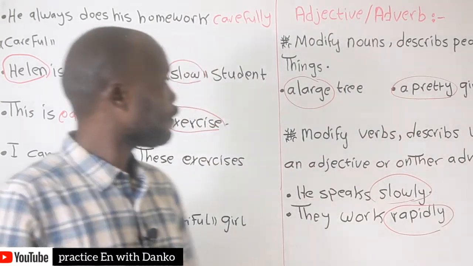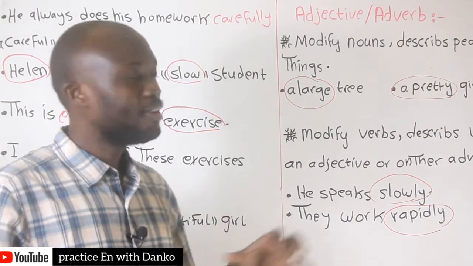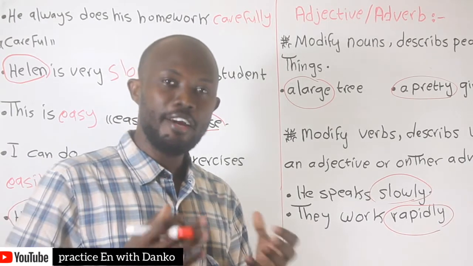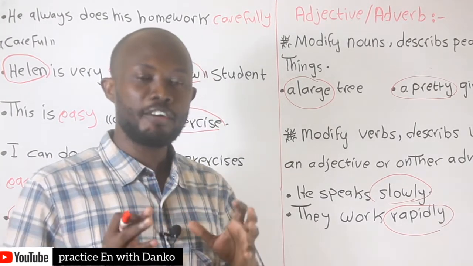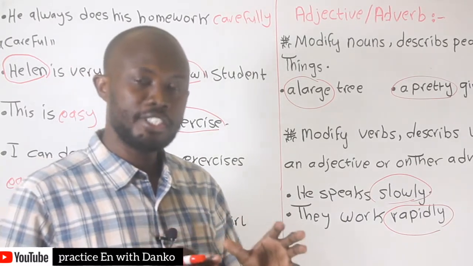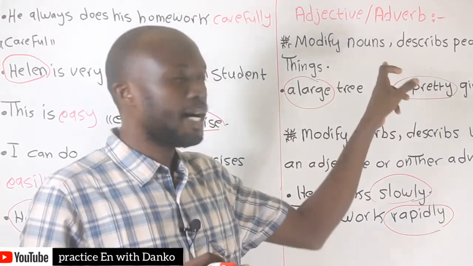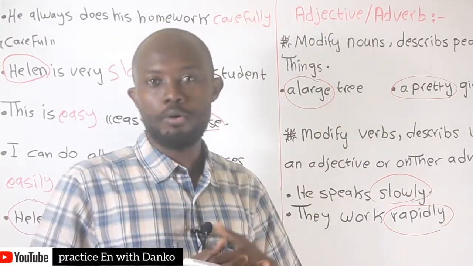Good. So that is a little bit of how to use adjectives and adverbs in everyday English. It is so simple. Be careful when you use adjectives in every sentence. An adjective is meant to describe nouns, always describing things and people.